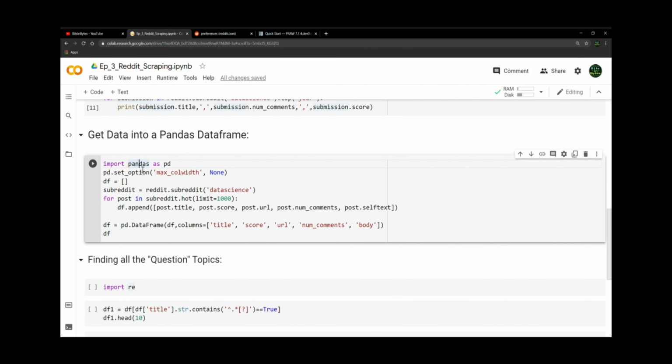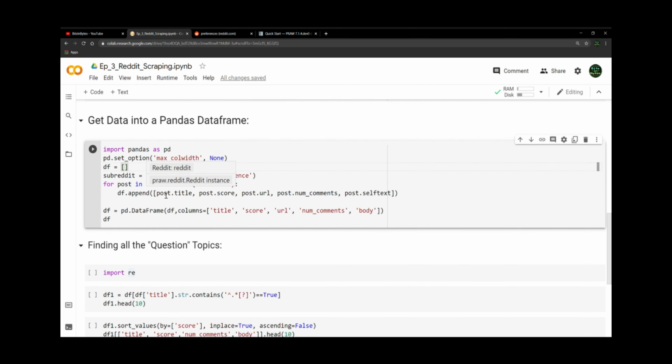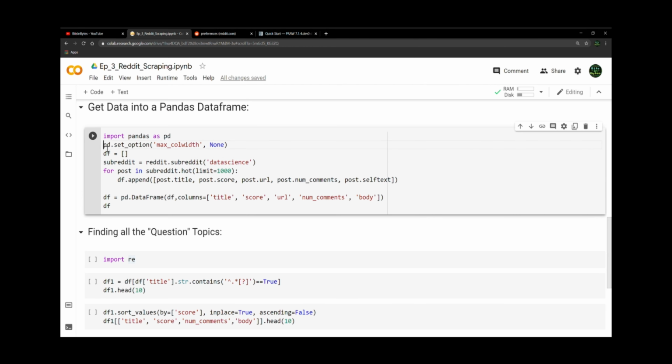So we're going to import pandas as pd, and this is standard nomenclature in the industry. If you import pandas, just call it pd. It's basically just a nickname for pandas, so that anytime you call pandas, you can just type pd instead of having to type out pandas. And then I'm actually going to comment this out because I want to show you what it does. I'll circle back to that.